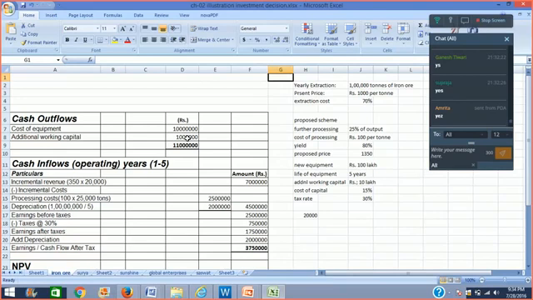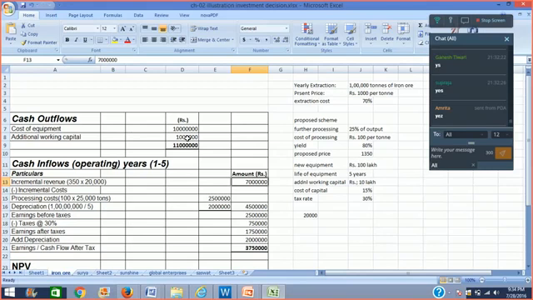Now, we have been given a situation: if you invest 110 lakhs, what can you get? You will be able to get an incremental revenue, because 1000 rupees per ton you are otherwise also able to sell, but by further processing it, you would be able to sell it for 1350 per ton. But the tons would reduce from 25,000 to 20,000 tons. So the incremental revenue would be 350 multiplied by 20,000, that is rupees 70 lakhs. You would be able to get 70 lakh rupees more.